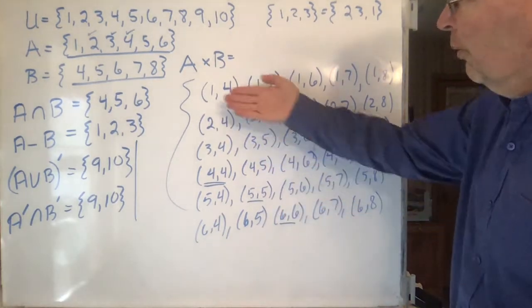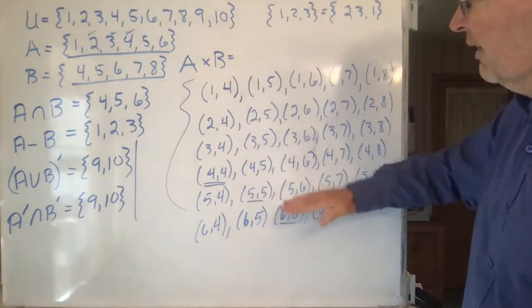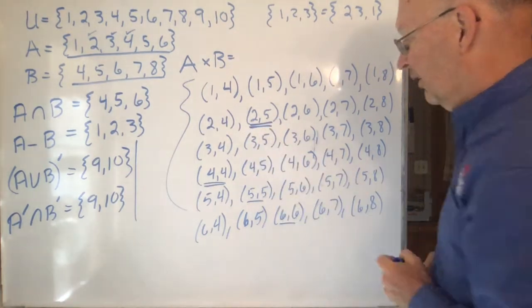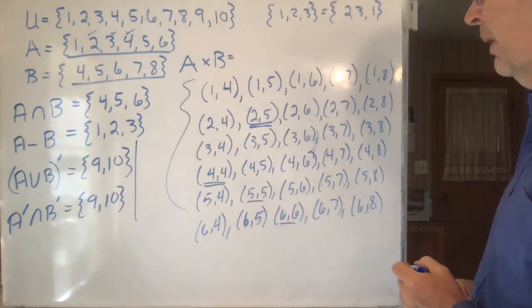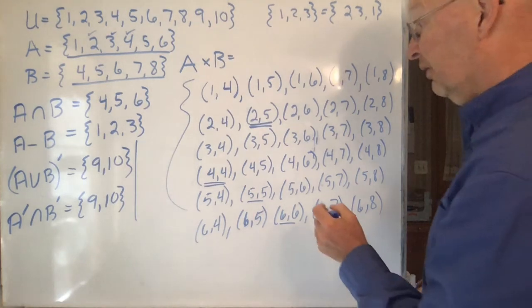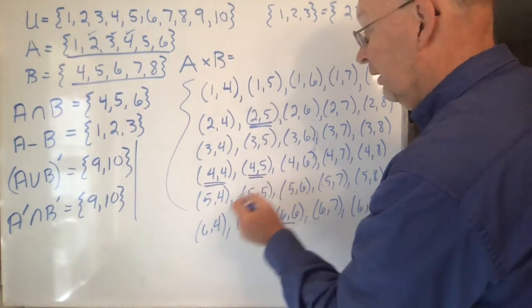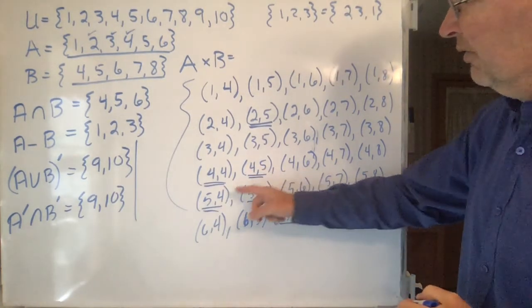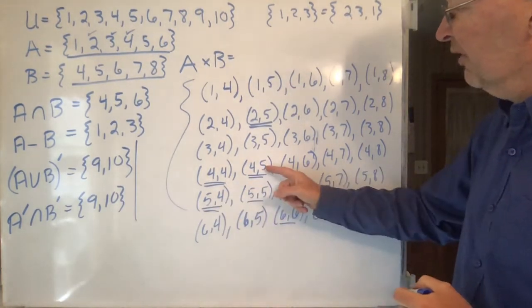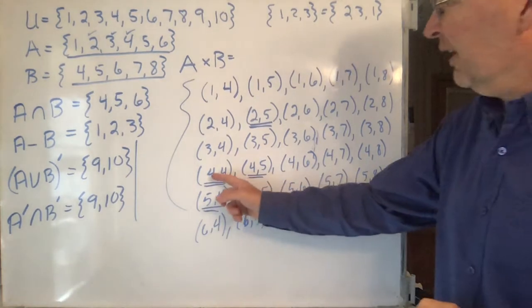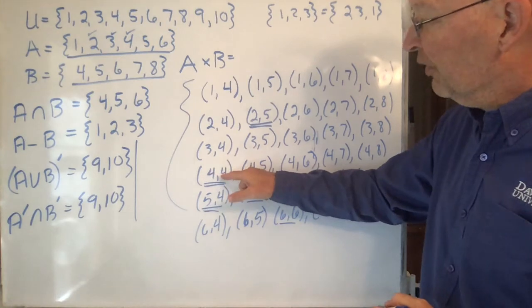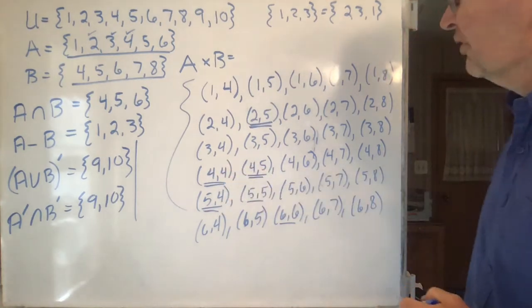Here, with a Cartesian product like this, the order does matter. 2, 5 is a different element from 5, 2. I guess I don't have that one. Here's 4, 5 right there, and here's 5, 4. Those are two different elements, okay? Because this is in the first position and here it's in the second position. And so the fact that you have a 4, 4 is fine, because it means you have a 4 in the first position and a 4 in the second position.